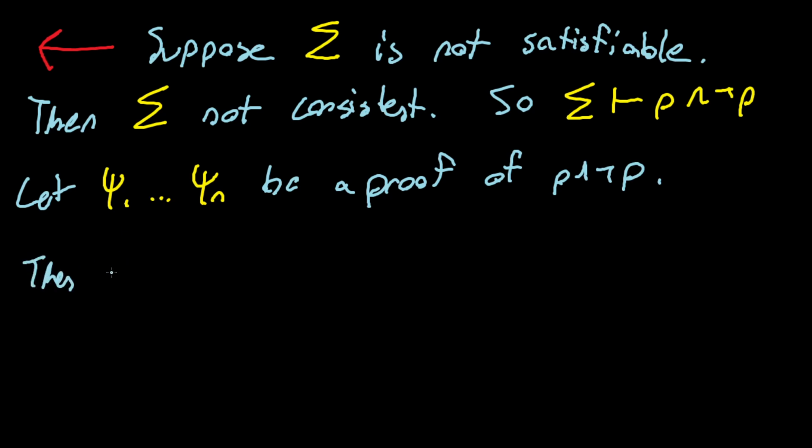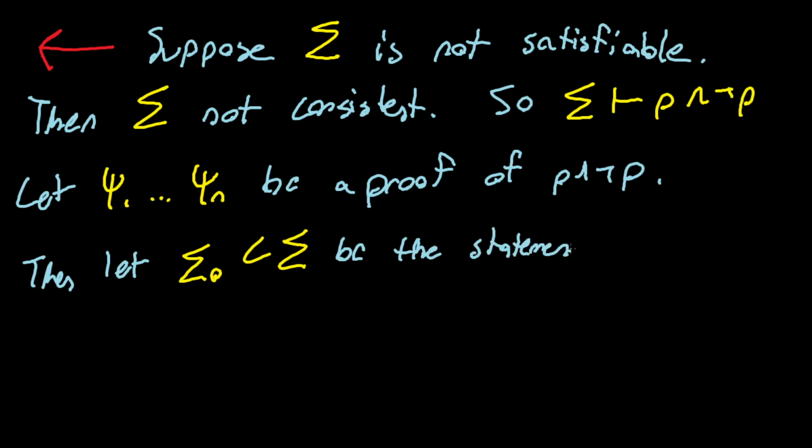And then let sigma naught, a subset of sigma, be the statements used in the proof.